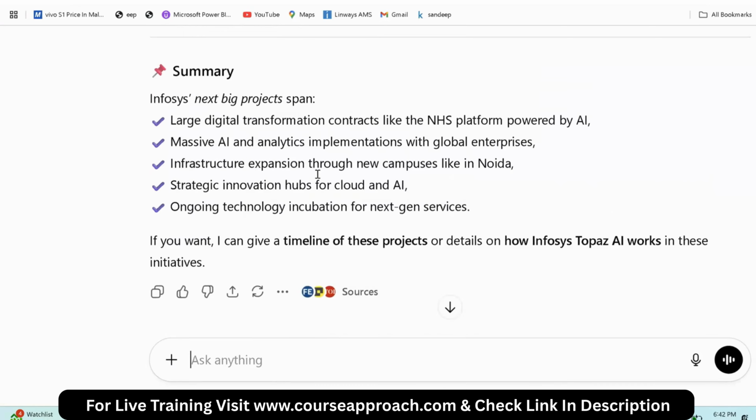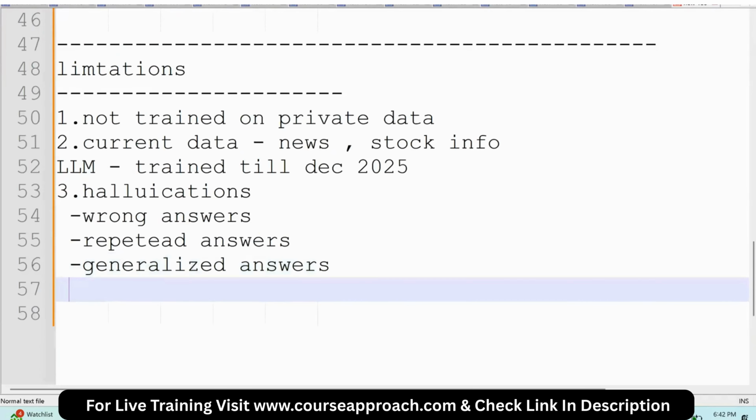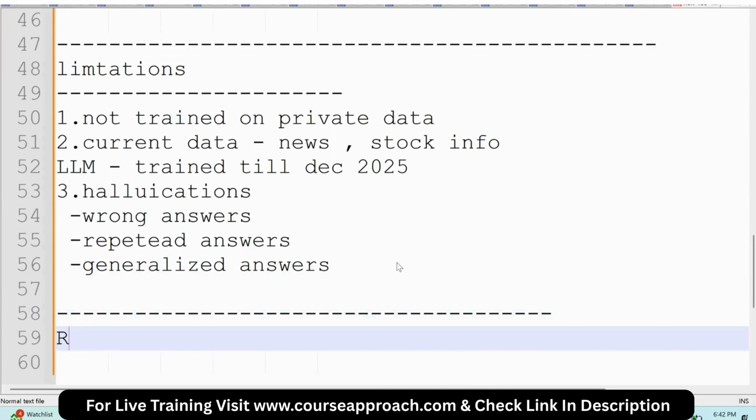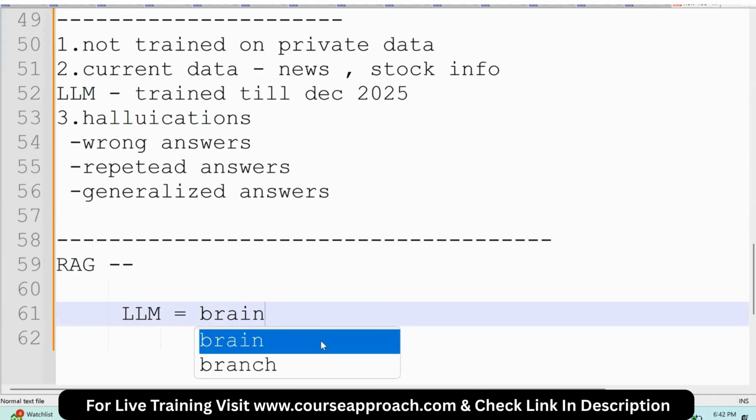So, to overcome the limitations of generative AI or LLMs, we came across a new technique called RAG, Retrieval Augmented Generation. What this RAG does is, for example, we can consider this LLM as a brain.